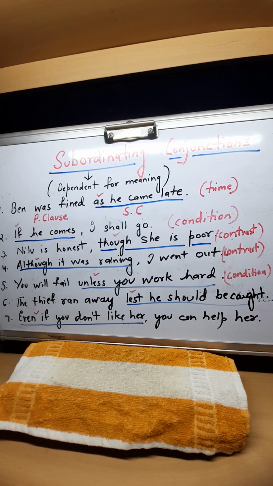Beta, you already know conjunctions are the joining words. But there are two types of conjunctions: subordinating conjunctions and coordinating conjunctions. You told me you don't have any problems in coordinating conjunctions. Later I will explain coordinating also, but that day you asked me about the subordinating conjunctions. So in the next few classes we are going to take subordinating conjunctions only. Let me explain it to you properly.